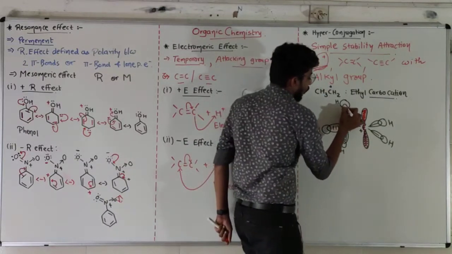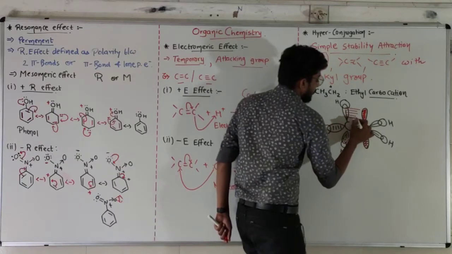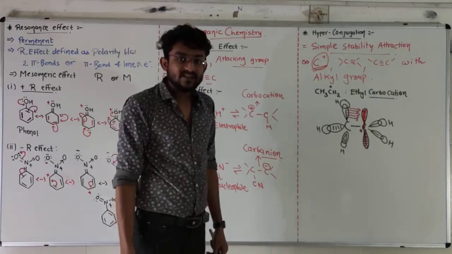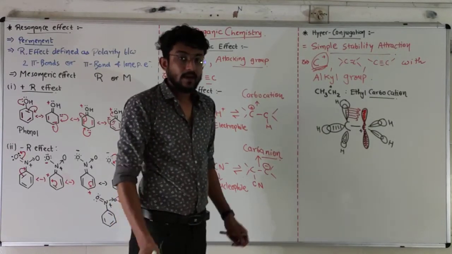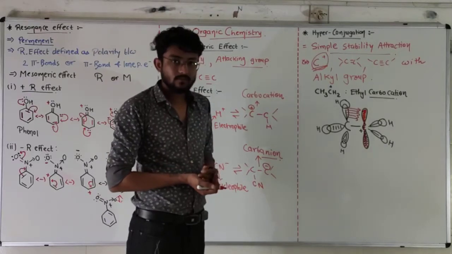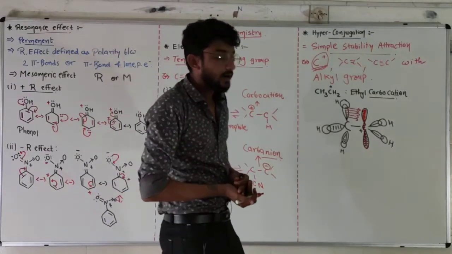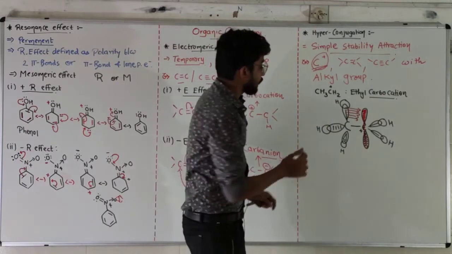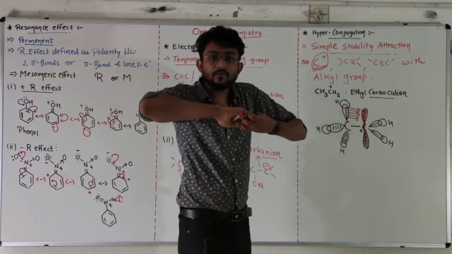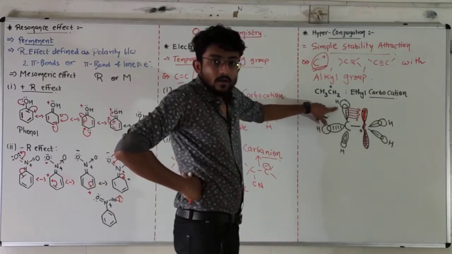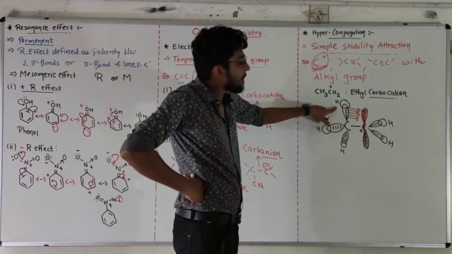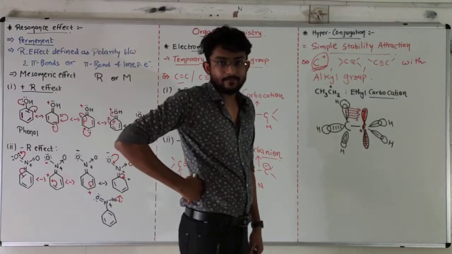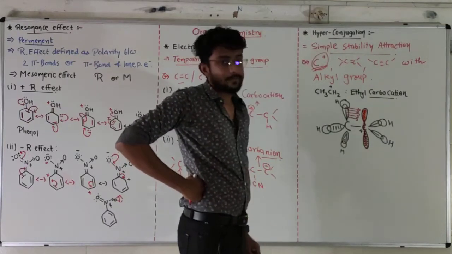That's why the electron of this hybrid orbital will be donated to the empty pz orbital. It means what happened? Electron transfer of the carbon-hydrogen bond, or you can say the sigma electron. This is a sigma bond, overlapping of the orbitals. So the electron transfer of the sigma bond to the empty pz orbital of the carbocation will be known as hyperconjugation.